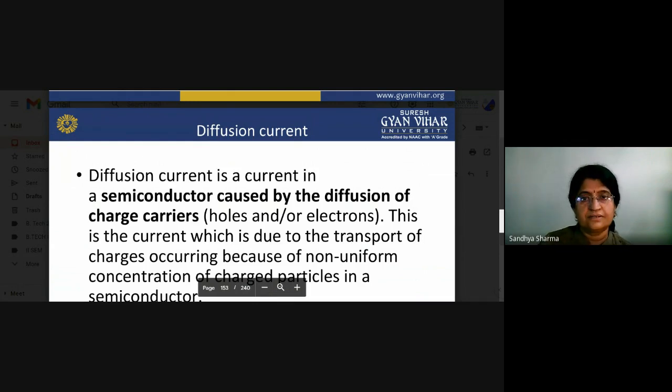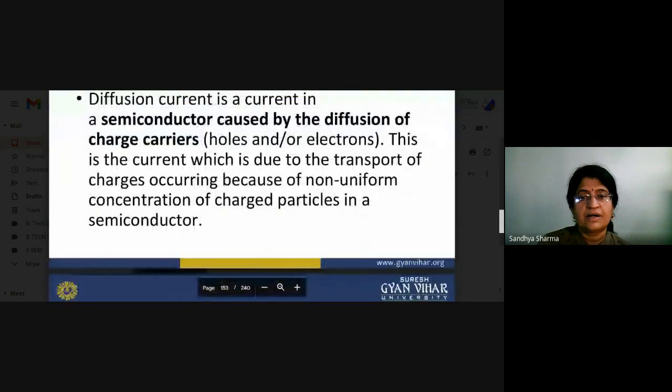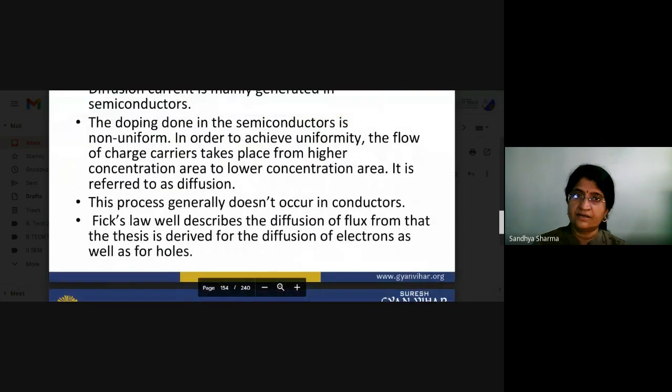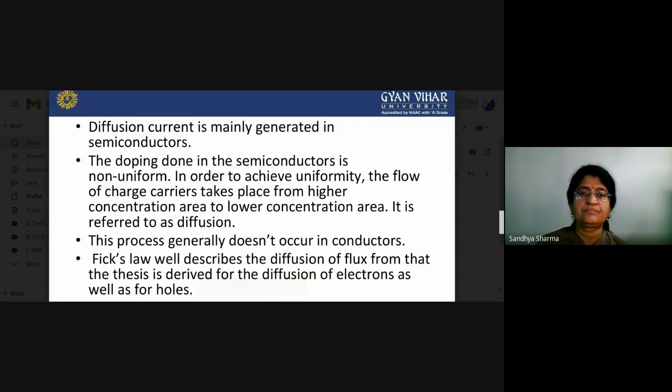Generally, the charge particles are not uniformly distributed in our semiconductor material. Diffusion current is mainly generated in semiconductors, where the doping done is non-uniform. In order to achieve uniformity, the flow of charge carriers takes place from the higher concentration area to the lower concentration area, and it is referred to as diffusion. So this process generally doesn't occur in conductors.